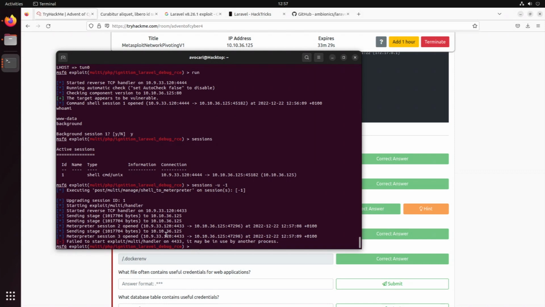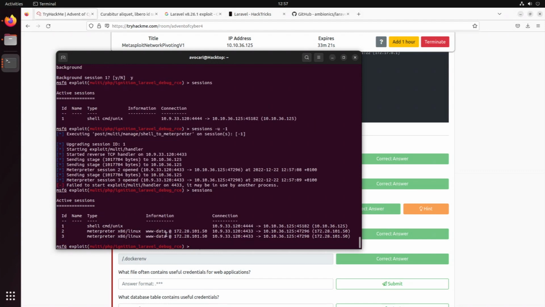Failed to start exploit multi-handler, may be used by another process. Sessions. We have 2 of them running. Okay, so something seemed to not have worked as it should have. Well, let's see.